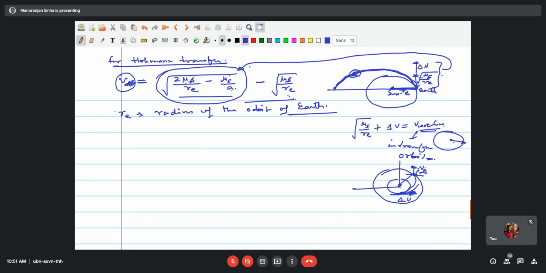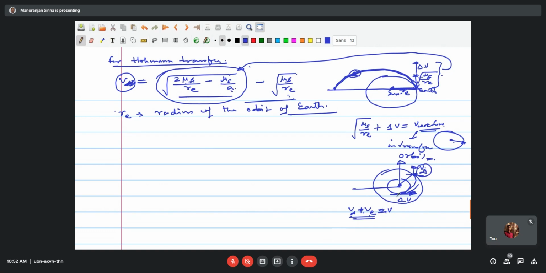So at this point, if you do not want to give any impulse, the extra velocity must be available here at this point. So V infinity plus V earth becomes the velocity if both are exactly parallel. In that case, this will be V infinity plus V earth, and this will be equal to V. And if this is the velocity V available, then with that velocity it's going to push here. So accordingly, your A will get defined.